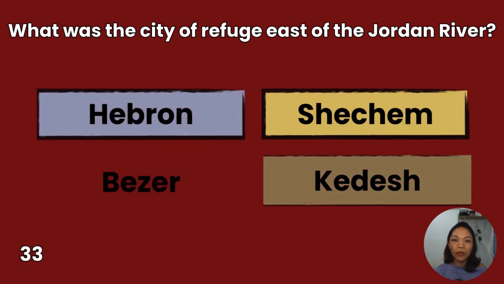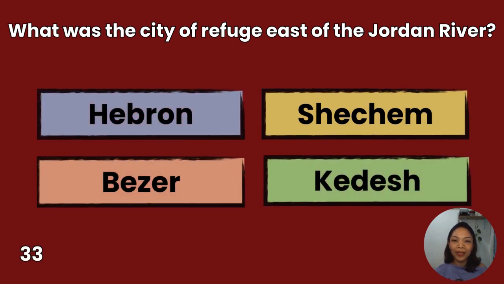33. What was the city of refuge east of the Jordan River? Hebron, Bezer, Shechem, Kadesh. You have 10 seconds to answer.